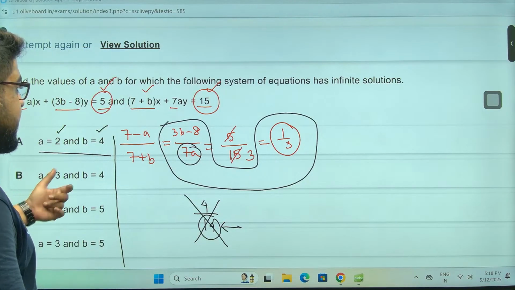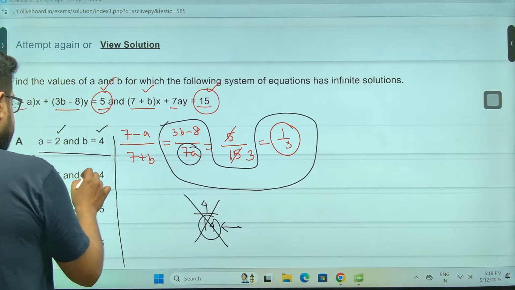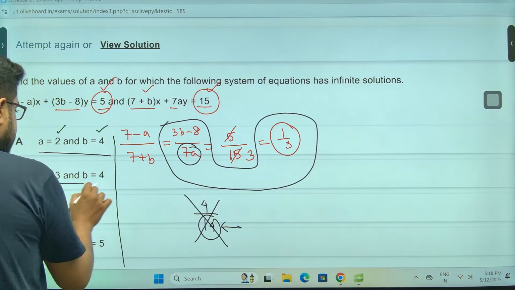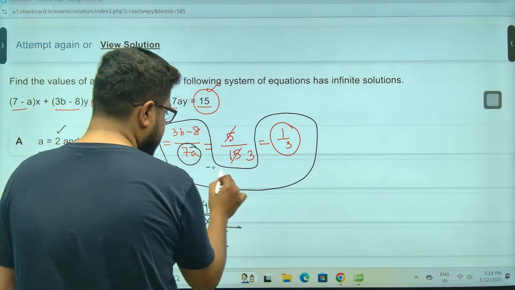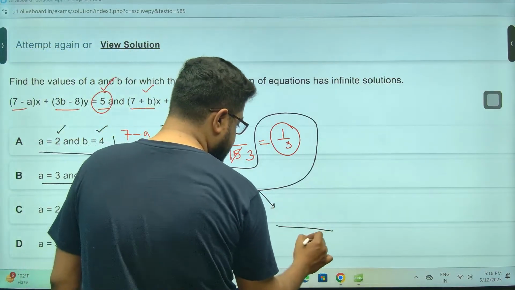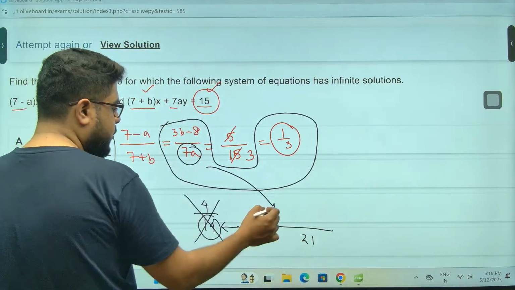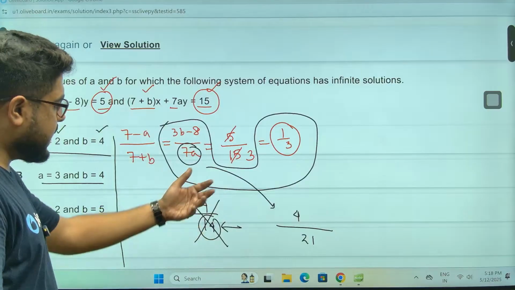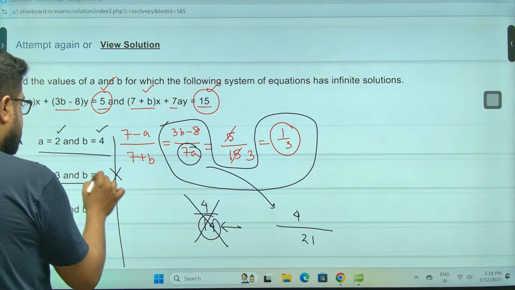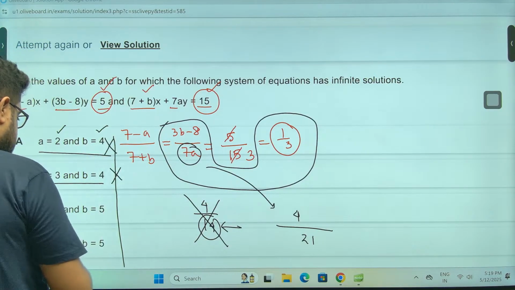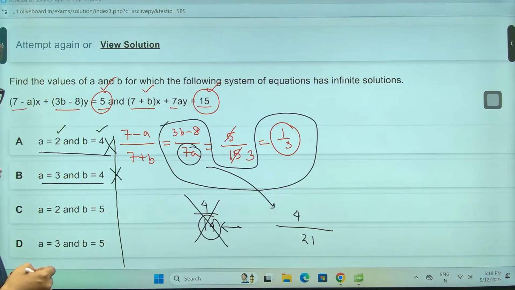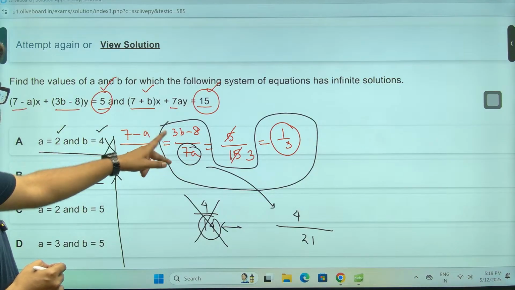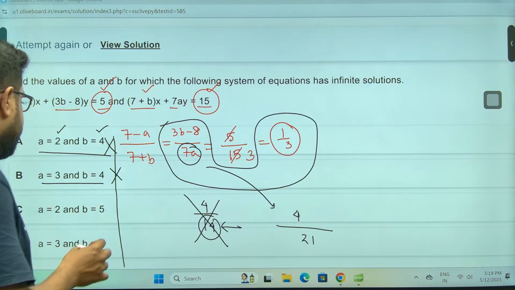Now let us see if A is 3 and B is 4 works. A is 3, so 3 A's are 21. B is 4, 3 fours are 12 minus 8 is this. Again cannot happen. Option A, option B. With 2, I don't think it will work. B is 5: 5 threes are 15 minus 7. Yes, 15 it can be.